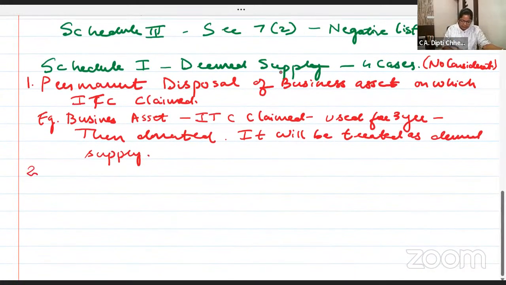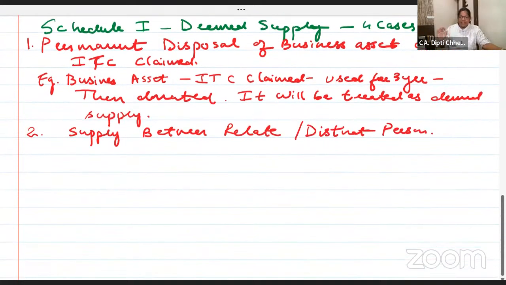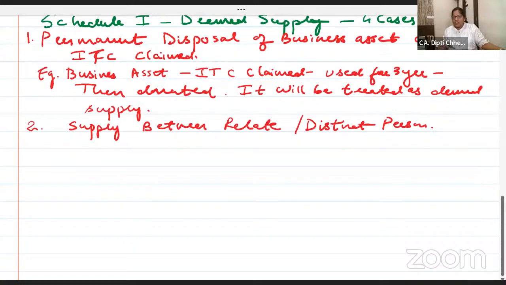Next. The second one we have seen is supply between related or distinct persons. Now, what is the relative definition we have seen? Spouse and children are relatives. Other family relatives, if they are financially dependent. So even if there is supply to a related person without consideration, it will be treated as deemed supply.